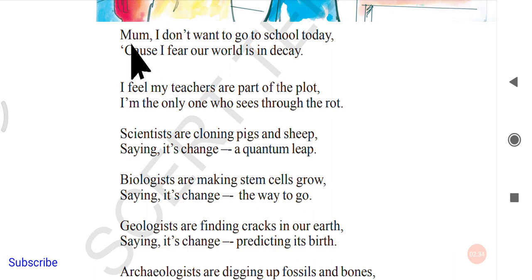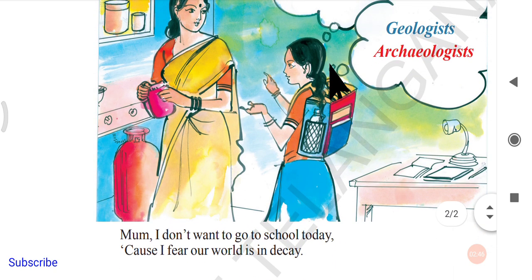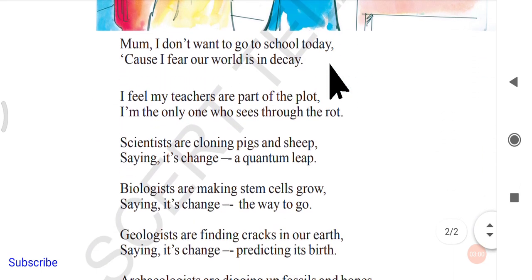So mom, I don't want to go to school today because I fear our world is in decay. So this little girl is telling her mom, see mom, I don't want to go to school today. Why? Because I fear our world is in decay, in the sense of danger. I feel that our world is in danger. Let us see what the danger is.